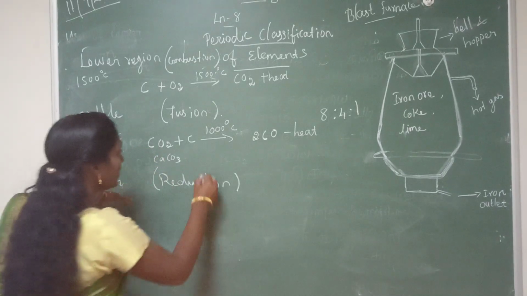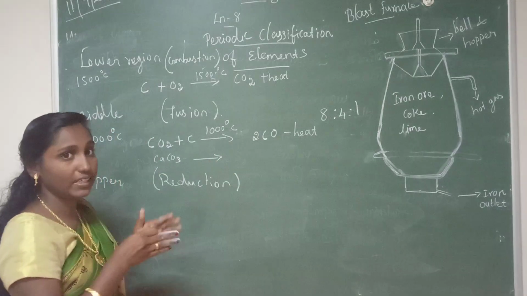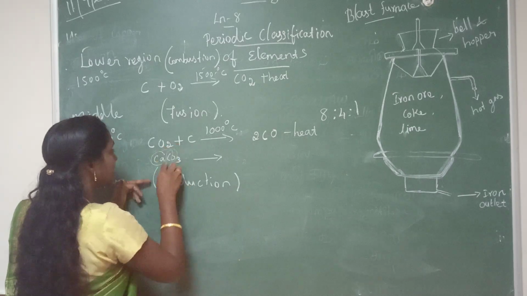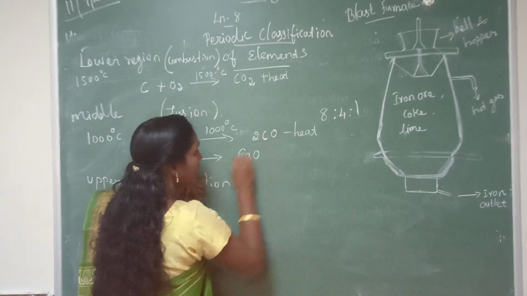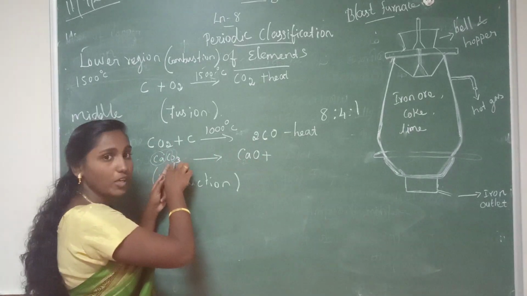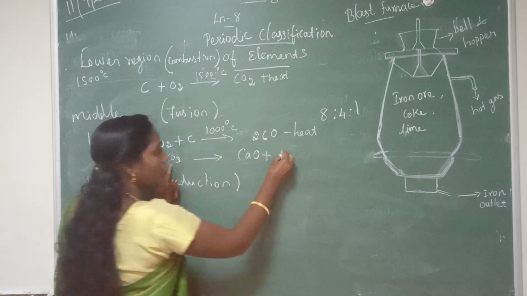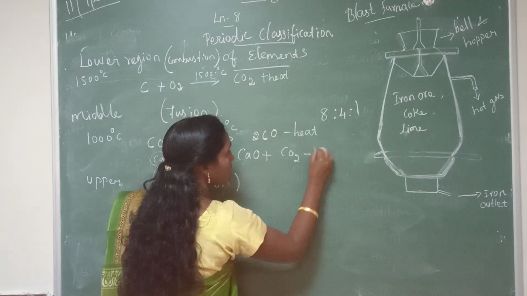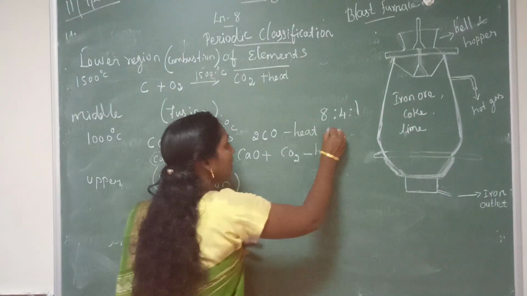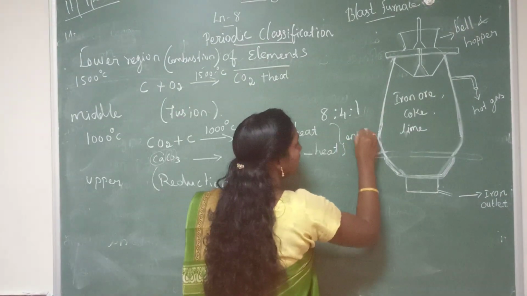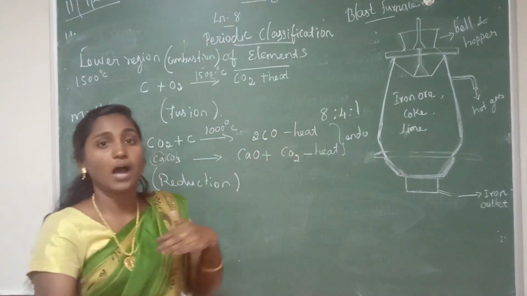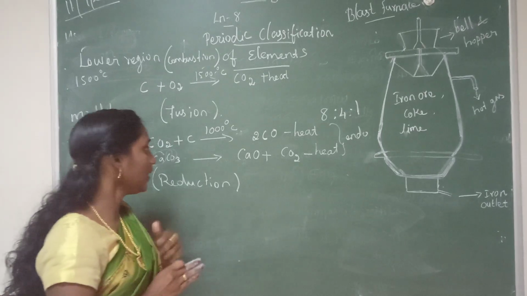When this limestone decomposes, it will form calcium oxide, CaO, plus CO2. This reaction also absorbs heat. So both these reactions are called endothermic reactions. Liberation of heat means exothermic reaction. Absorbing heat means endothermic reaction.